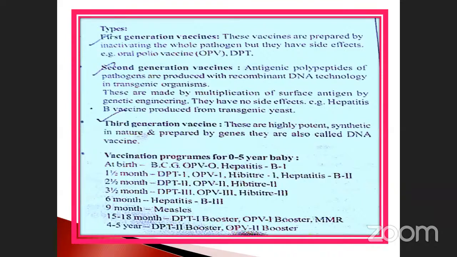See the types of vaccination. First generation vaccines are prepared by inactivating the whole pathogen. Note it down: inactivated whole pathogen, but they have side effects. Note it down: oral polio vaccine, OPV, DPT, diphtheria, pertussis, tetanus. Next, second generation vaccine, how will it be? Antigenic polypeptides of the pathogen are produced with recombinant DNA technology in transgenic organisms. This is another thing, transgenic organism. It is also prepared from the combination.